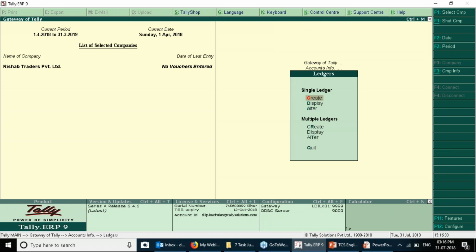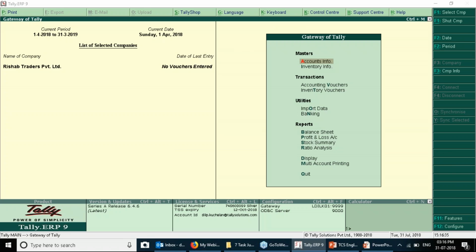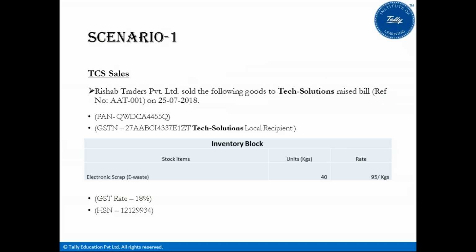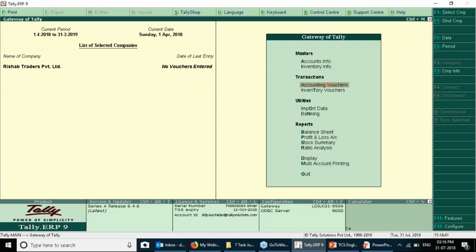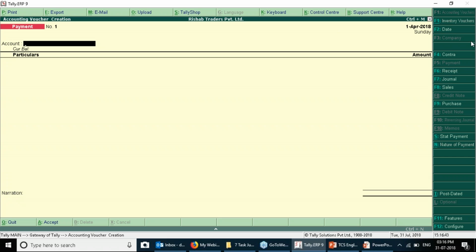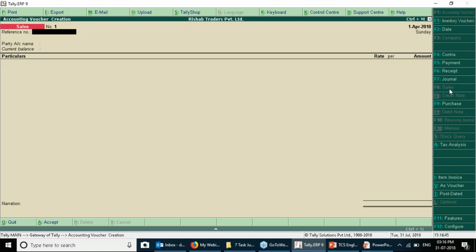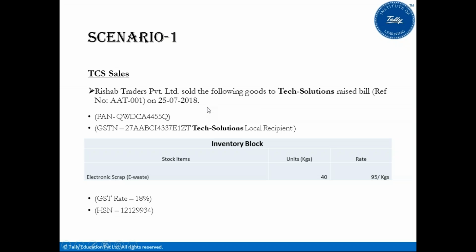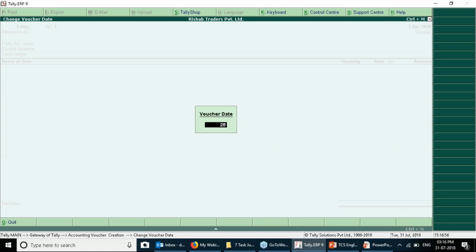After creating the list of ledgers, we can move ahead for passing the entry. So let us go in accounting voucher, F8 sales. Make sure it should be in item invoice mode. The date on which the transaction was held was on 25/7.